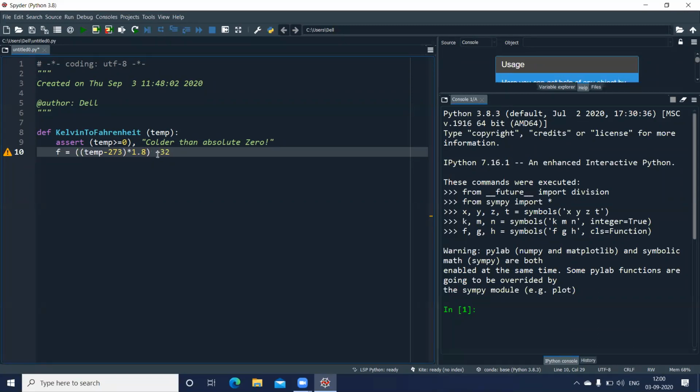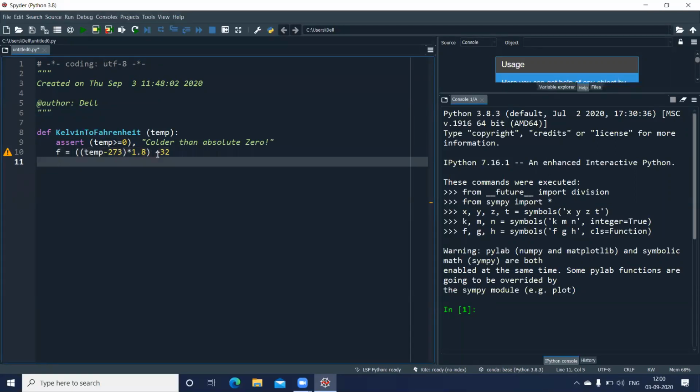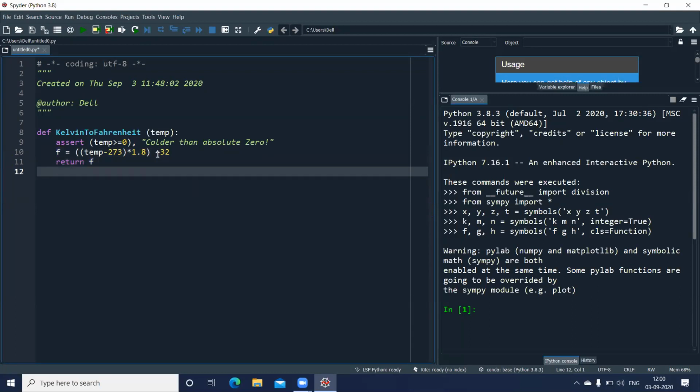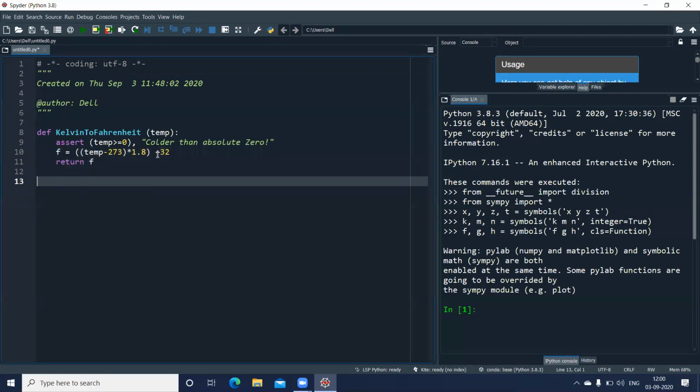This will convert my Kelvin to Fahrenheit and store it in F. Then I can put my return statement, return F. Clear? So this completes my function, which has the assert statement.